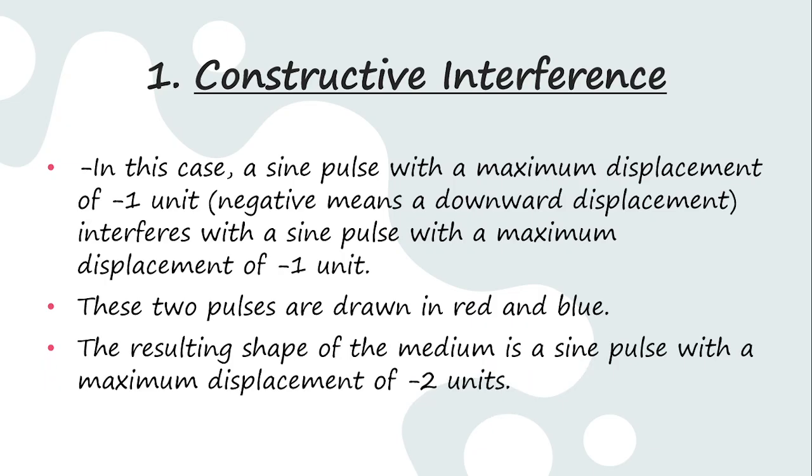So that is the resultant of these two interfering waves, compared to the -1 unit of each of the waves that came into contact.